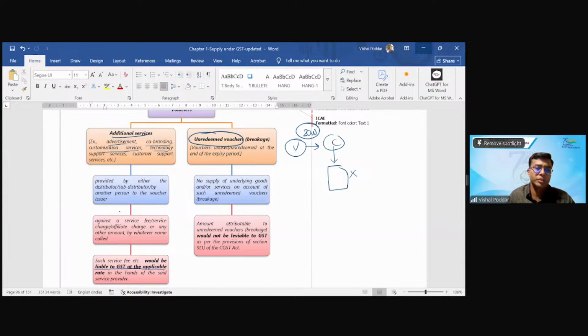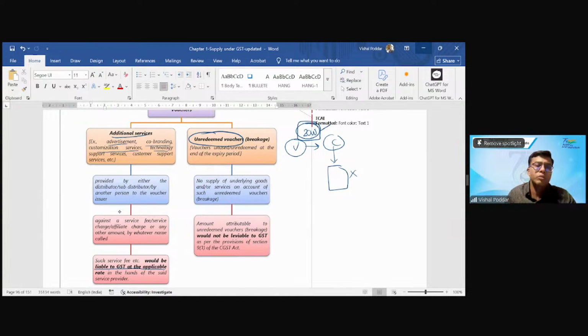Now the question raised was, since Chitra is now not going to buy any goods or service, the government will not get any tax because ultimately no goods or service are bought by Chitra using this voucher. So now this 2000 rupees, which has become the income of West Side, would it now become leviable to GST? Now again the same question. To levy GST there has to be supply. We are not taxing income, that is prerogative of some other law. We want to tax a transaction and that transaction should fit in the parameters of supply.